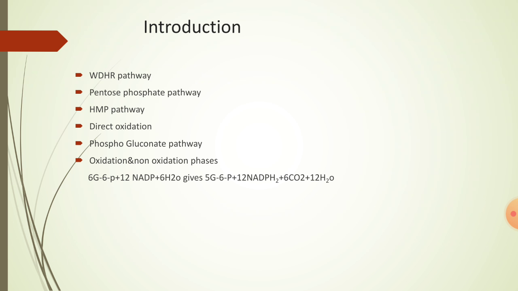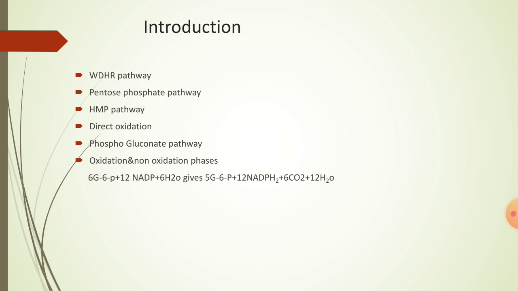Why is it called pentose phosphate pathway? In this pathway, pentose phosphate molecules are formed as intermediate compounds. That is why it is called pentose phosphate pathway. And then why is it called direct oxidation? It is an alternative pathway to glycolysis.